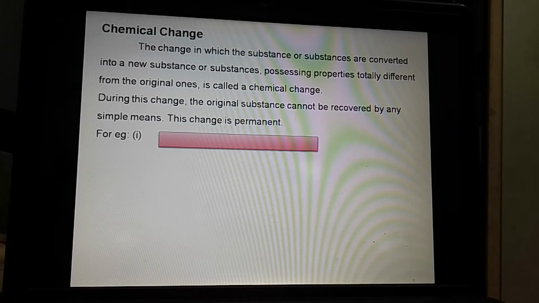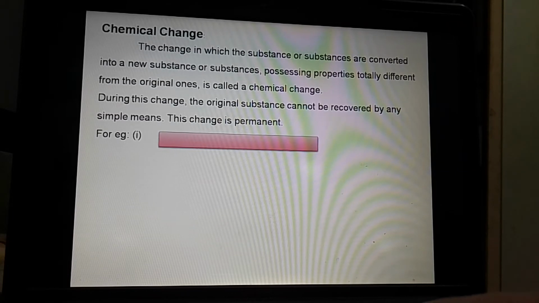This is called chemical change. How will we define this? The change in which the substance or substances are converted into a new substance possessing properties totally different from the original ones is called chemical change.